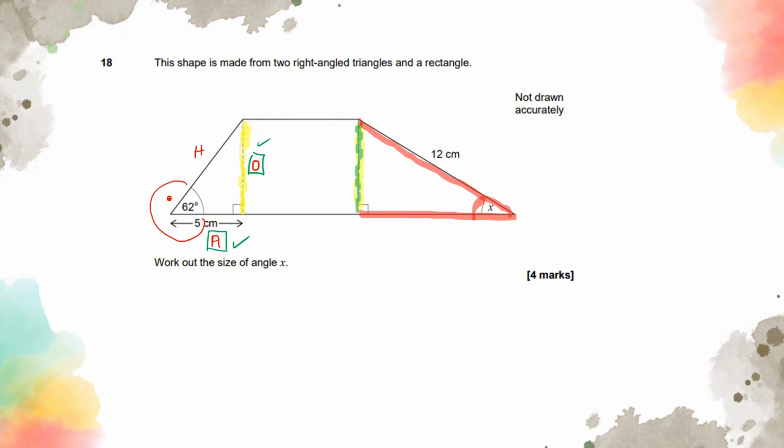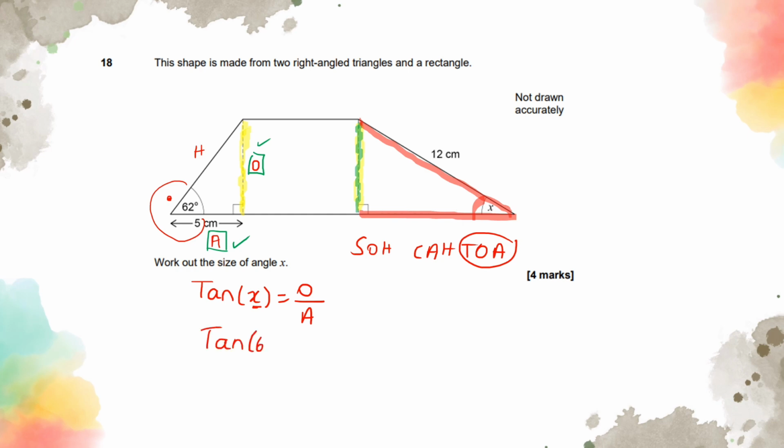So if I write down SOHCAHTOA, I know I'm going to be using O and A, which is going to be tan. So that is tan X is equal to opposite divided by the adjacent. The X is the angle that we've got in the triangle here, which is going to be 62 degrees. So I've got tan 62 is equal to opposite divided by the adjacent. Adjacent is 5, opposite I have no idea about. I'm just going to try and find it out. I'm going to write down 5. I need to times both sides by 5. So 5 times tan 62 is what I'm looking for, and that will give me the opposite.